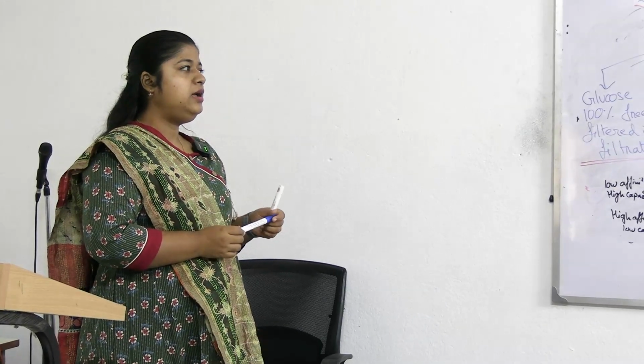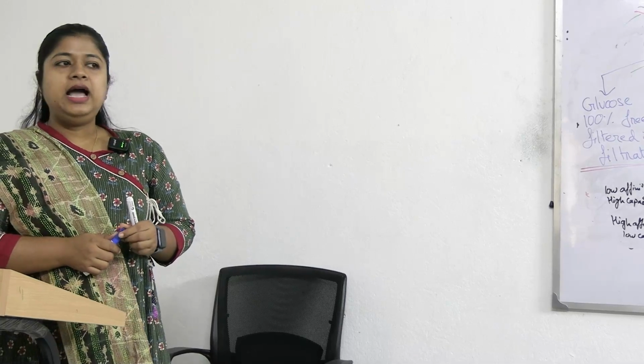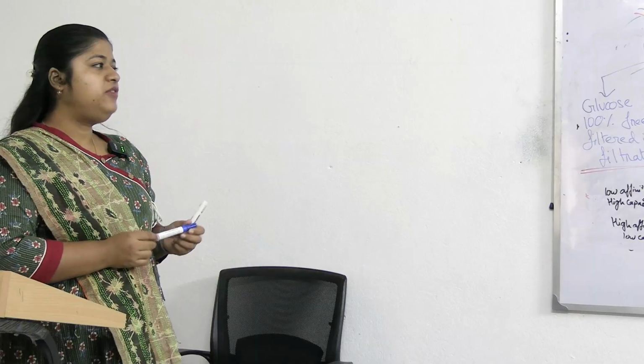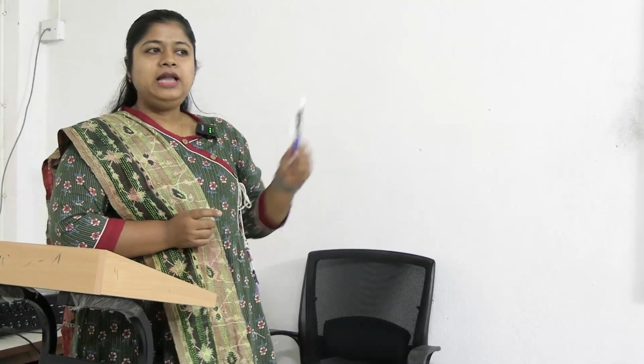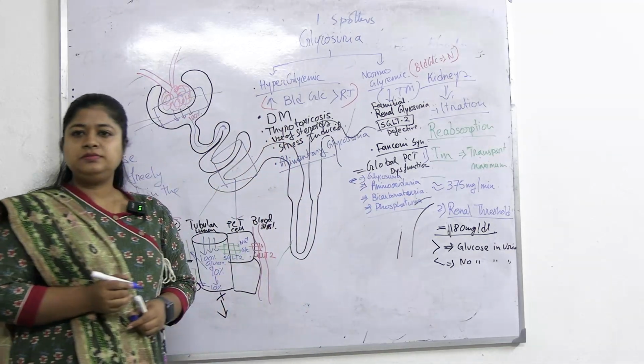Clear? So, normoglycemic glycosuria can be seen in familial renal glycosuria because of the mutation of the SGLT2 transporter gene, which leads to lesser reabsorption. In case of Fanconi syndrome, there is a global PCT dysfunction leading to glycosuria along with aminoaciduria, bicarbonaturia, phosphaturia. So if in normal blood glucose, glucose is getting excreted, what will happen?